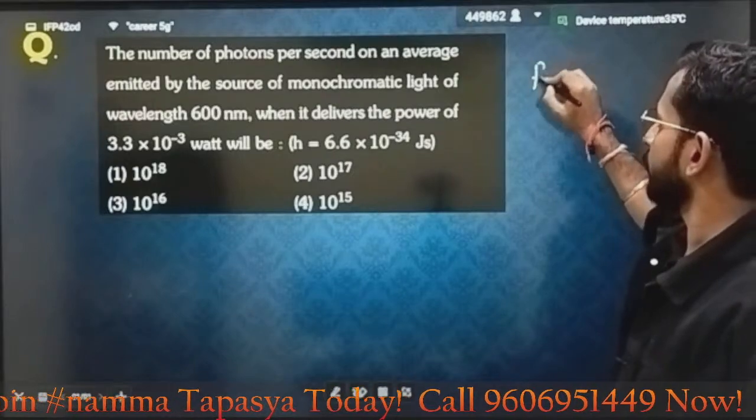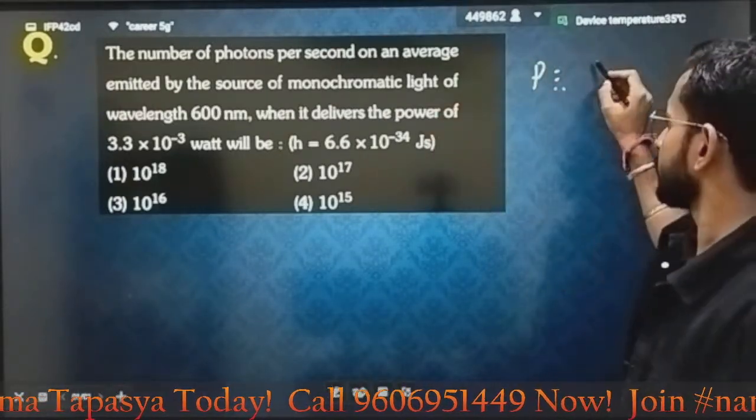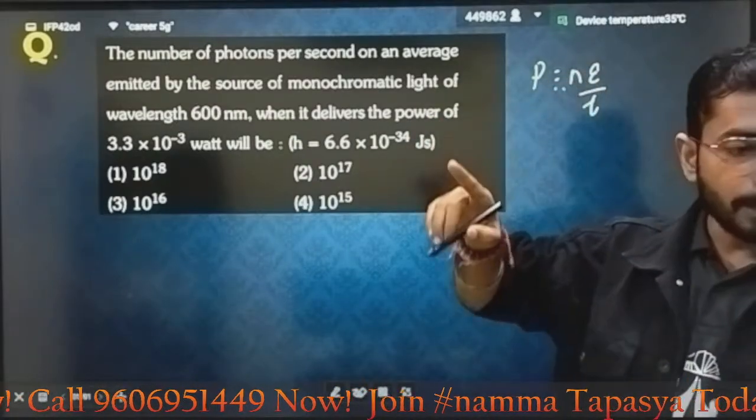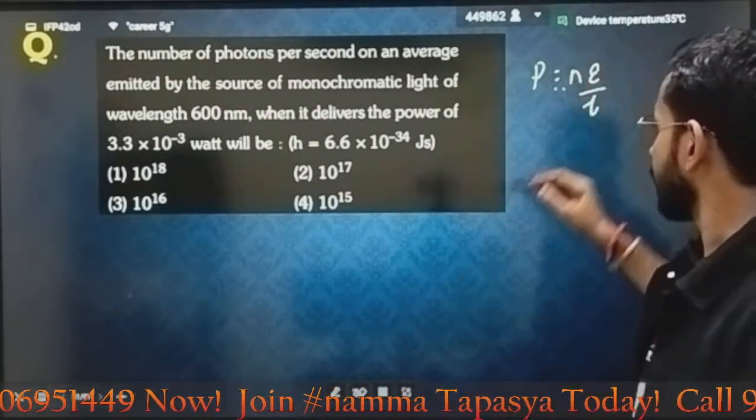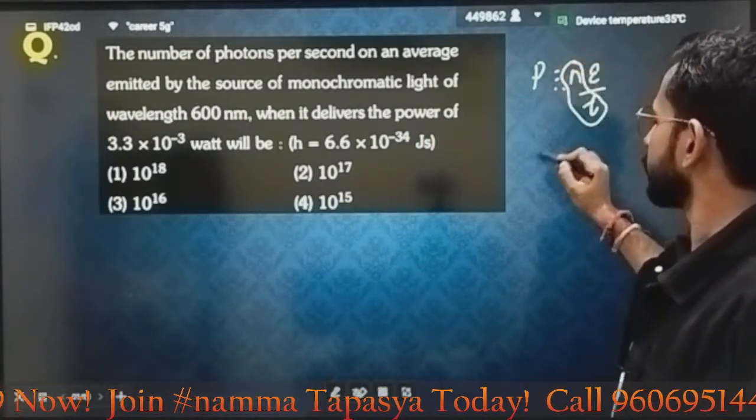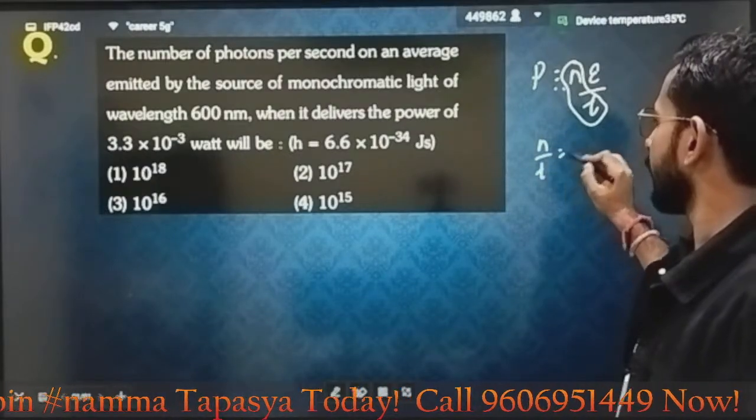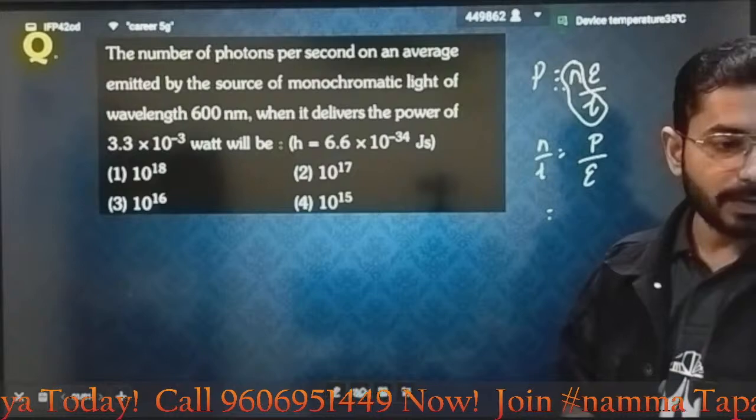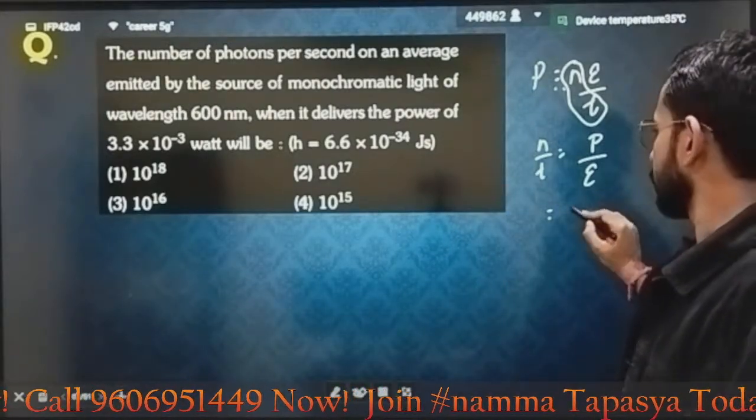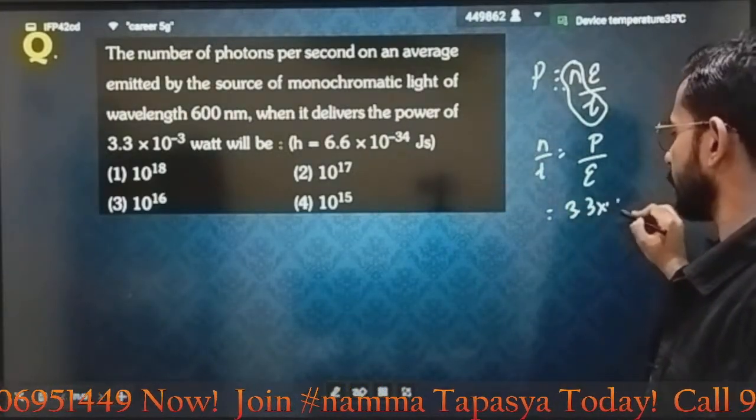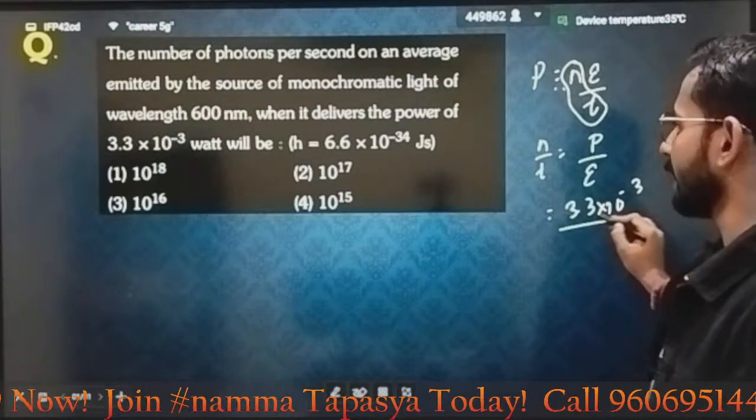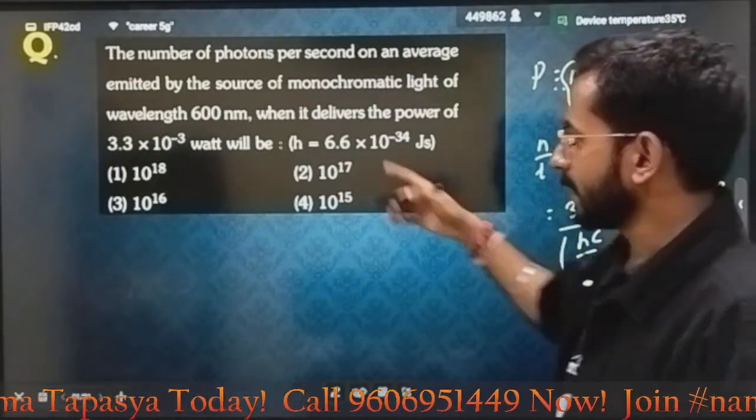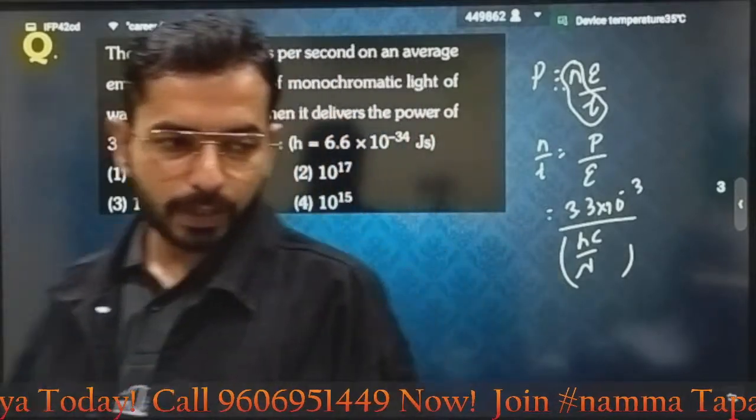The important relation is power is defined as rate of energy. Rate of energy is energy by time. If the number of photons is n, then we define it as number of photons per unit time, and exactly this is what you have to calculate. For calculating this n by t, can I say I have to write power divided by energy? Correct? How much power is there? 3.3 into 10 power minus 3, divided by energy. How much energy can you write? Simply hc by lambda. Use it and find your energy.